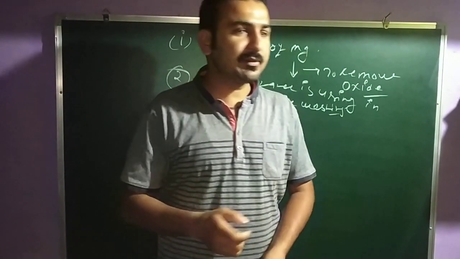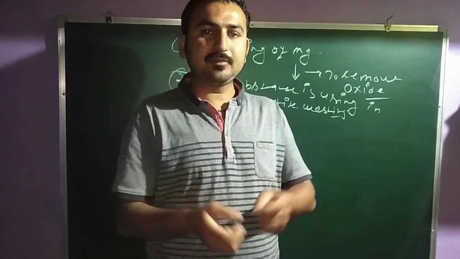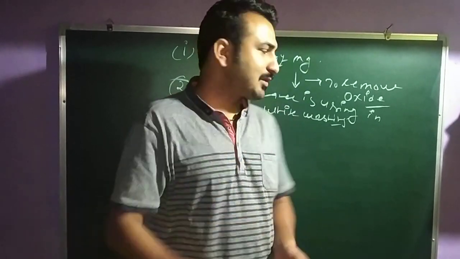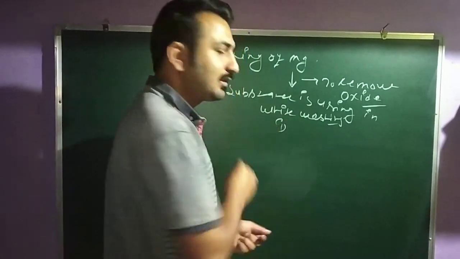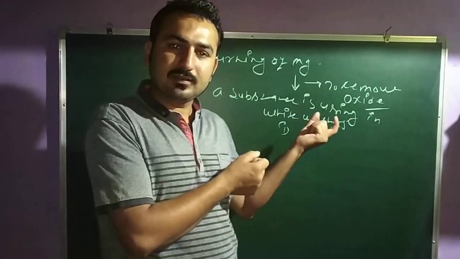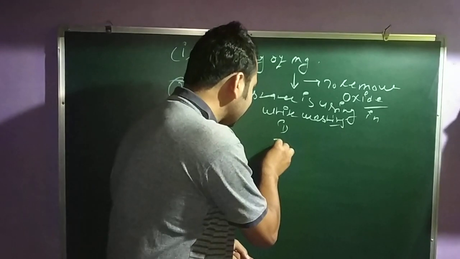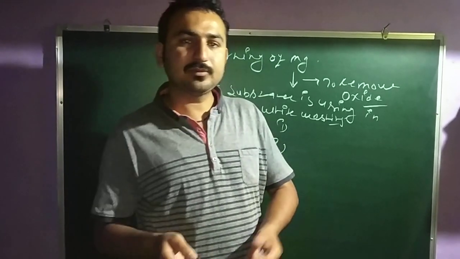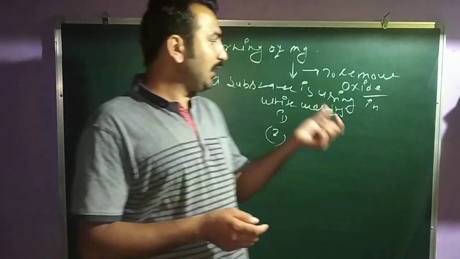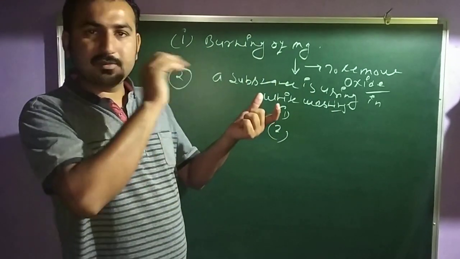The first part of this question is to write the chemical formula of this substance, and the second part is to write the chemical equation of this substance with water. Clear? The question is which substance is used in white washing.